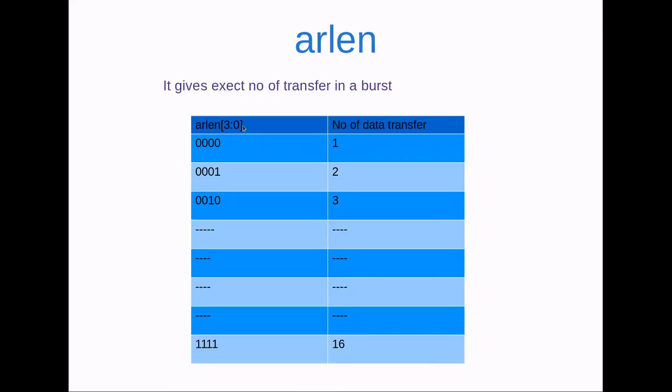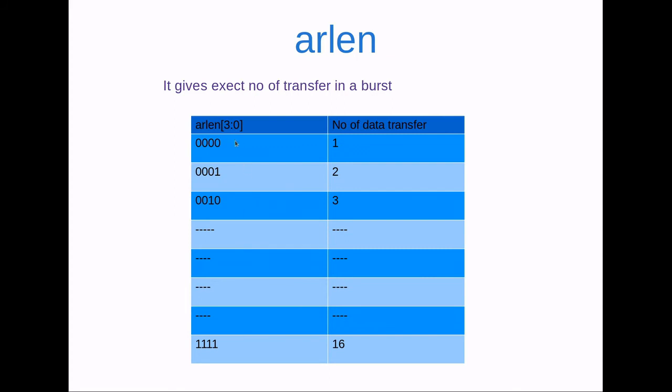This is our next signal called ARLEN. It tells the number of data transfers we are performing. If the value is 0, that means 1 data transfer. If the value is 1, that means 2 data transfers, and if the value is 1111, that means we are sending 16 transfers.